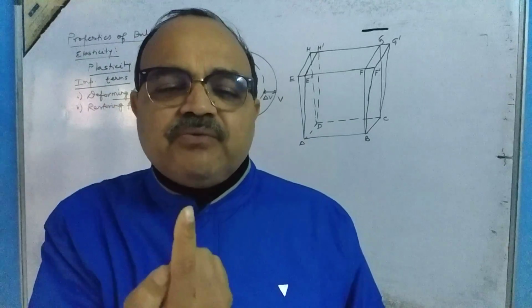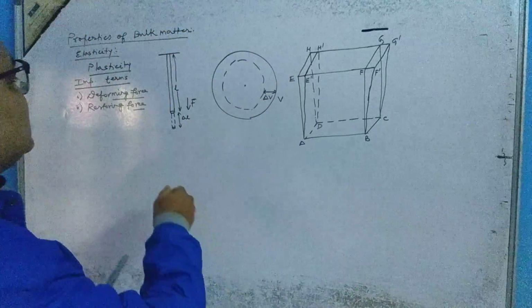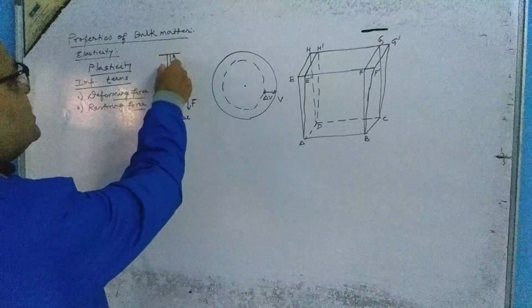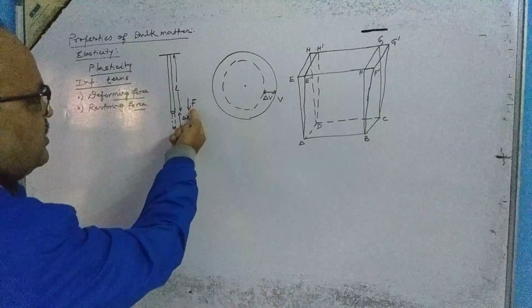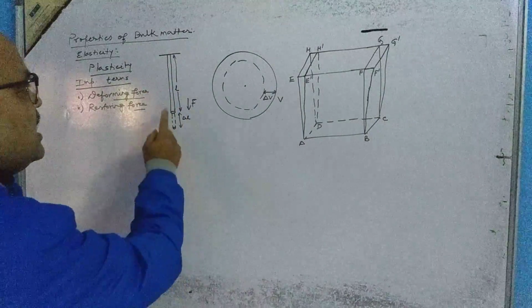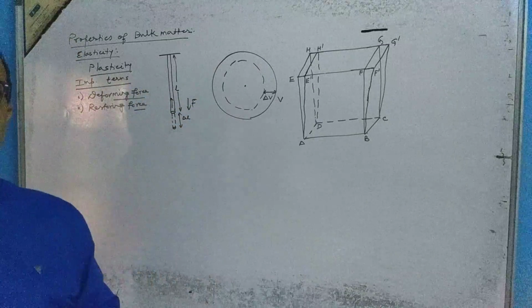यानी restoring force एक internal force है, deforming force एक external force है. जैसे ये एक वायर है, इलास्टिक वायर, इसको मैंने खींचा नीचे with the force F, it is an external force, and restoring force will be an internal force, अंदर में लगेगा, right?